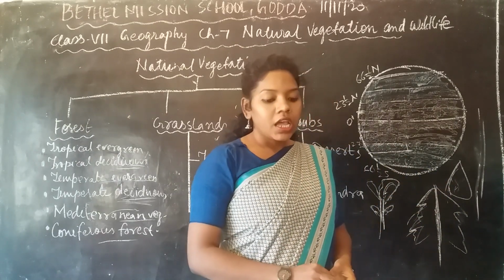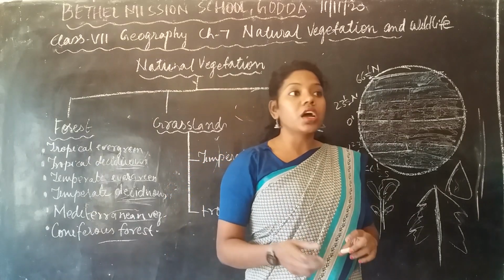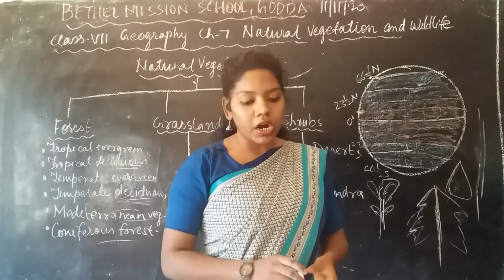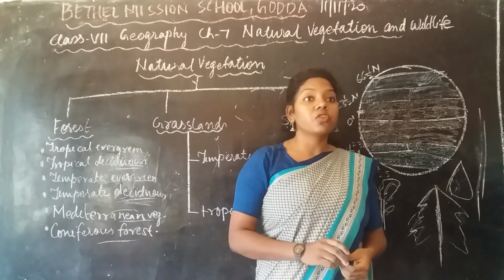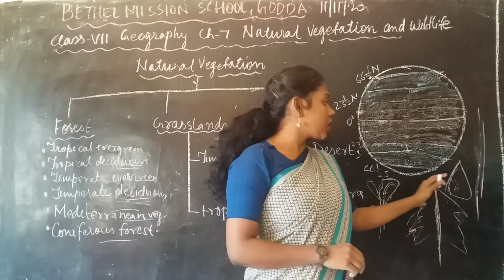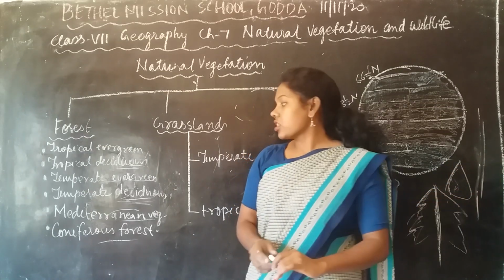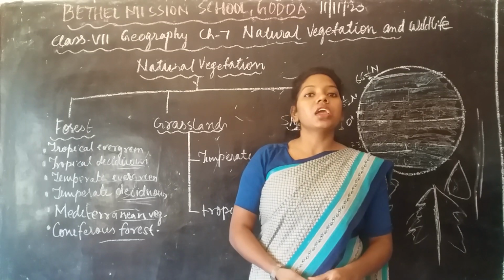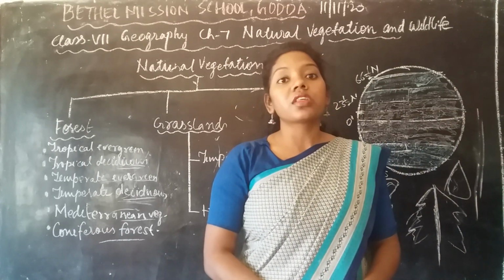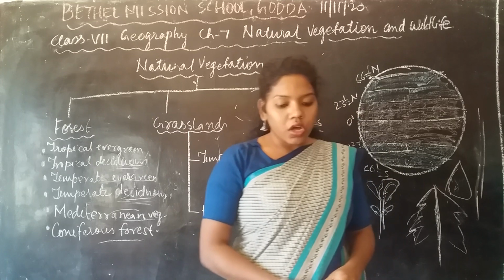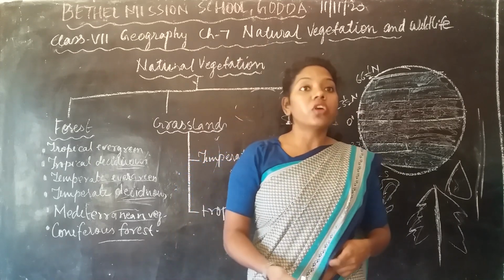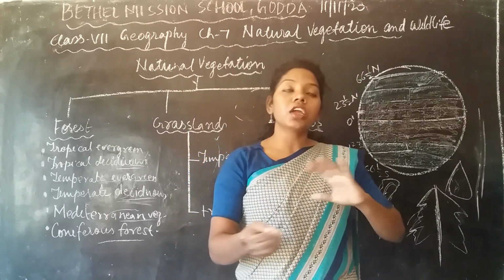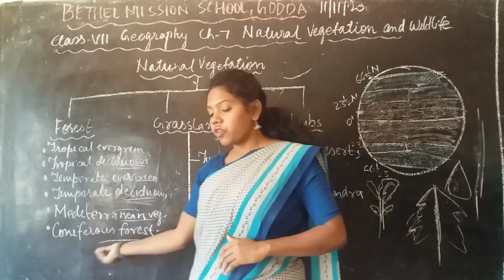Due to that, in Russia this type of tree is also called the taiga, which means pure and untouched. So this is how the trees of the coniferous forest are. It is mainly present in the cold region. Like I said, pine, fir, deodar, then you have the spruce. These are the important trees which grow in the coniferous forest.